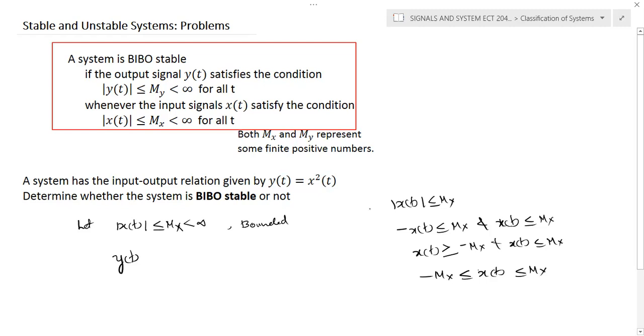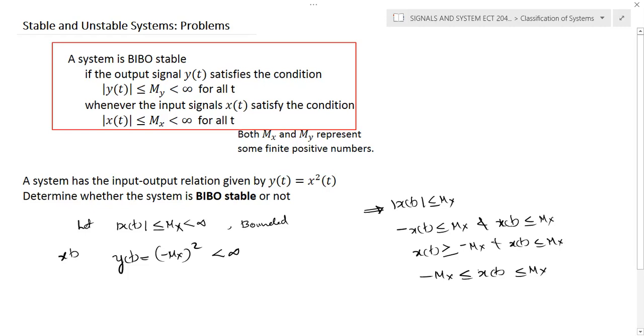So that's the meaning. This single statement I can expand like this, and now we can substitute the values here, because the minimum value of input is minus mx. If you substitute this value in this expression, y of t is minus mx the whole square. Again, if mx is a finite quantity, then it's always less than infinity. And we can try another value.